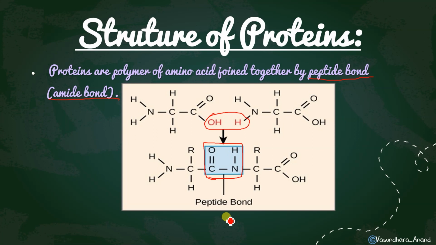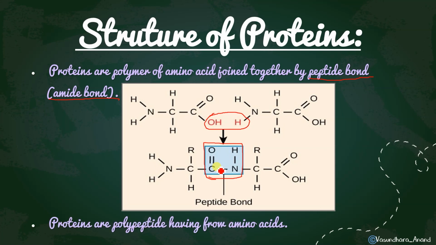The formation of peptide bond is not peptidation. As yesterday also I have explained, don't be confused between the words peptidation and peptide bond formation. Peptidation is in surface chemistry. That is the process to convert the precipitate into colloidal solution. But peptide bond formation is a different thing. It is present between amino acids, because students get confused so badly in this. Yes. So now proteins are polypeptides, because in one protein, as it is a macromolecule, a bigger molecule, obviously so many amino acids will be there and so many peptide linkages will be there. So that's why it is also called polypeptide from amino acid.